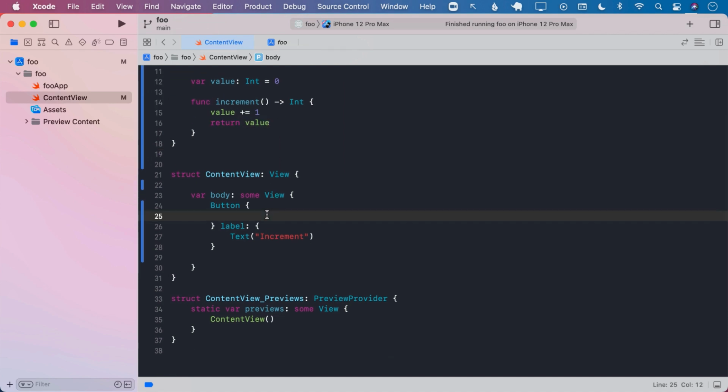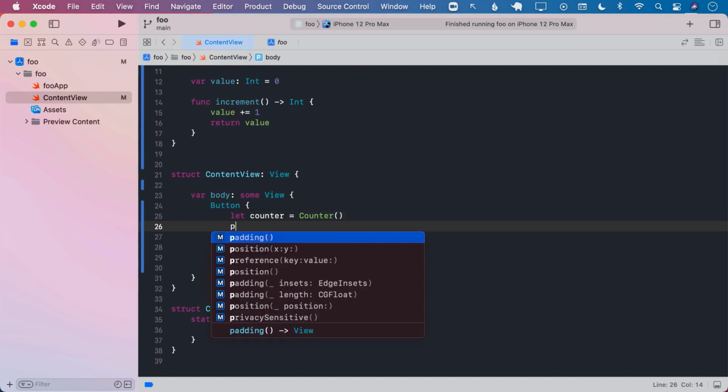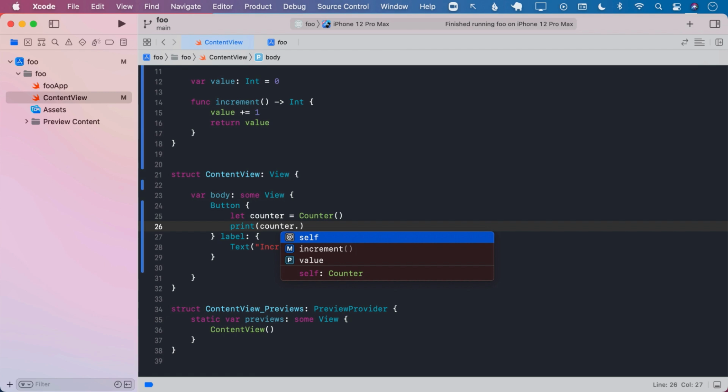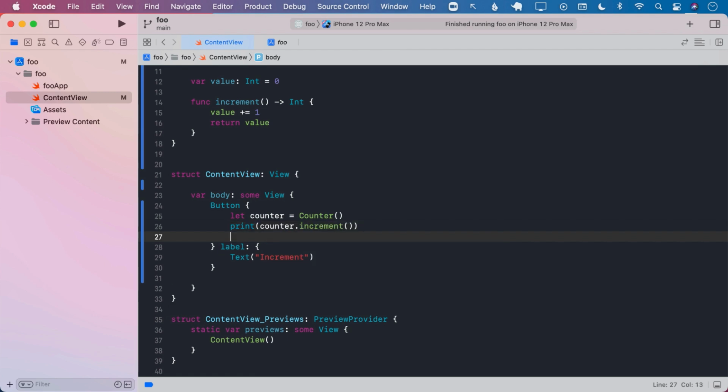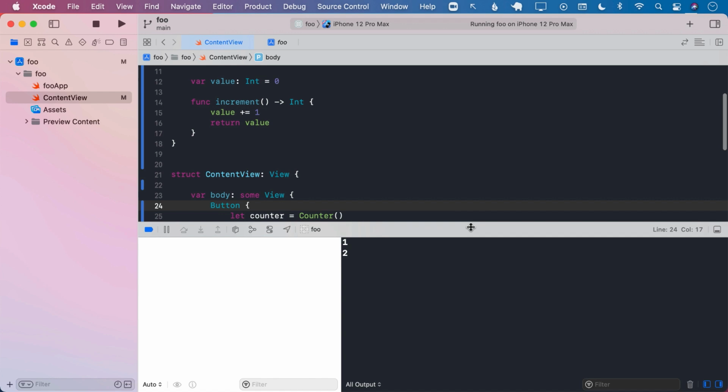If I go ahead and call the counter function, so I'm going to go ahead and create counter, and now I can go ahead and call the increment function by calling it counter.increment. It is going to print out 1. If I go ahead and do it again, it's hopefully going to print out 2. Let's go ahead and run this. I'm going to say increment, and I see 1 and 2.